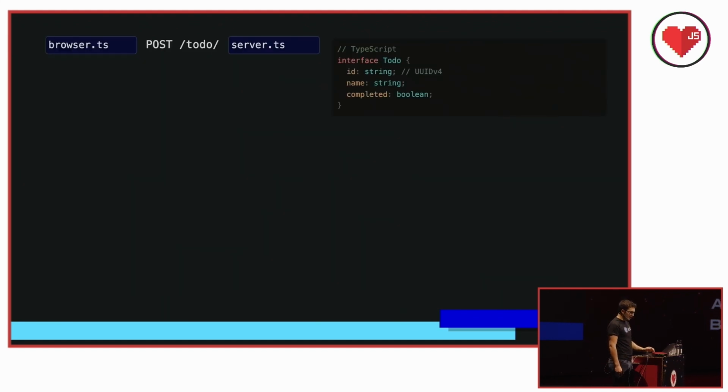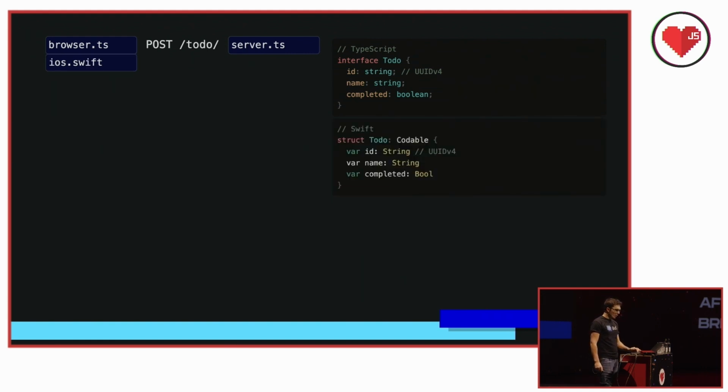It's a hassle. So imagine we're building a to-do app with a TypeScript web client and server. We start with a to-do interface in TypeScript. You see that on the right. And then we decide on the URL scheme for creating a to-do, and we're pretty much done. The server and client can share the TypeScript code, and they just use JSON stringify and JSON parse and fetch to send and receive data.